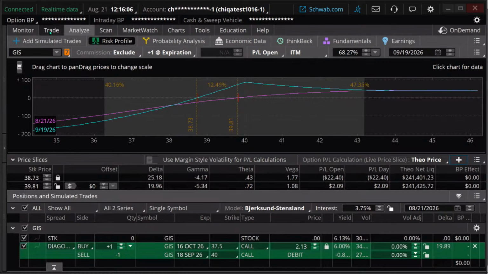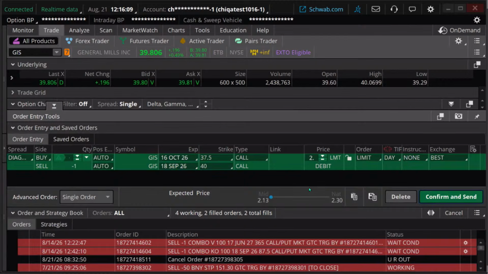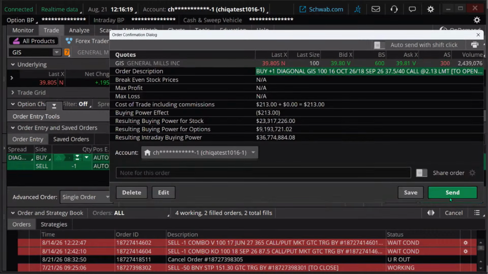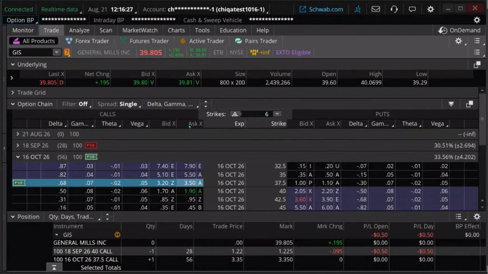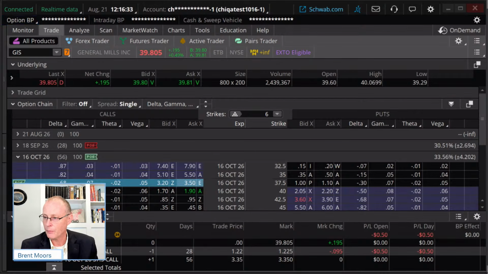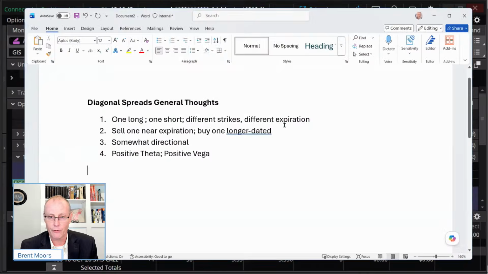There we go. So let me go back here. We're on the trade tab. I'm going to confirm and send, and then I want to talk about managing this trade a little bit. But let me just send this trade just to get it going here for us. Okay, so I just sent that trade in. We filled in. We now have a diagonal spread on General Mills. Okay, let's talk a little bit about management. First of all, if the trade is working, let's say the trade's going great, that's wonderful.